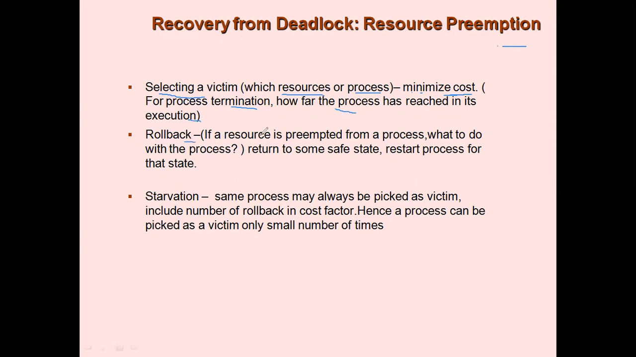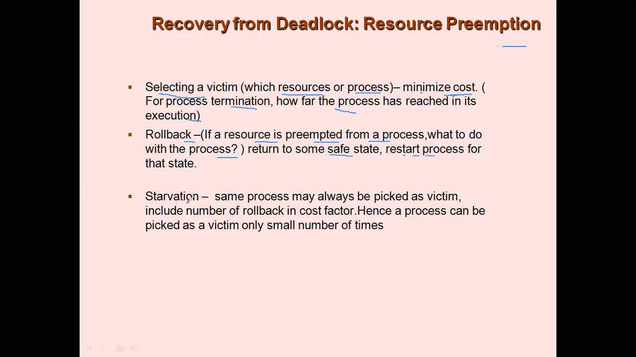Now coming to rollback. Suppose a resource is forcibly removed from a process, then what should you do to the process? Definitely the process cannot continue now because the resources have been removed from it. So it should either go to a safe state or you need to start the process from scratch. That is, you need to restart. So that is also overhead. The process or the operating system should think over it.